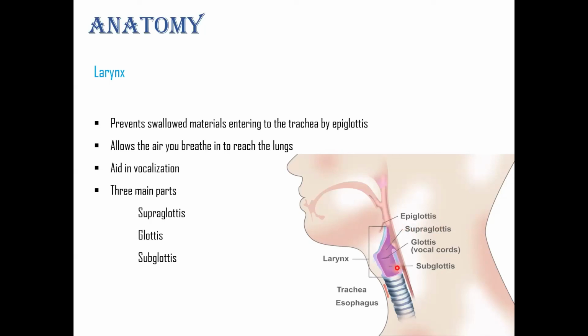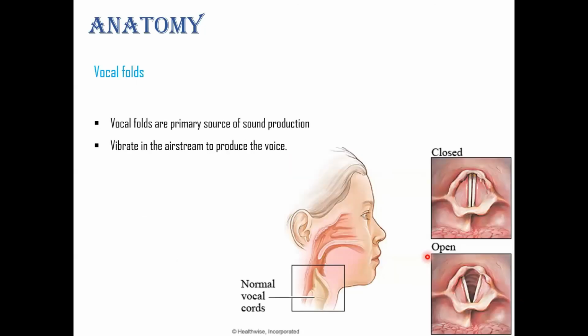Here you can see there are three main parts of the larynx: supraglottis, glottis, and subglottis. This glottis is generally known as the vocal cords. Now let's have a look at the vocal folds. Vocal folds are the primary source of sound production, and they have the capability to perform vibrations. According to those vibrations, we produce the voice.